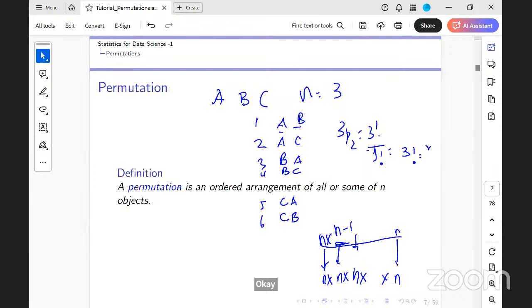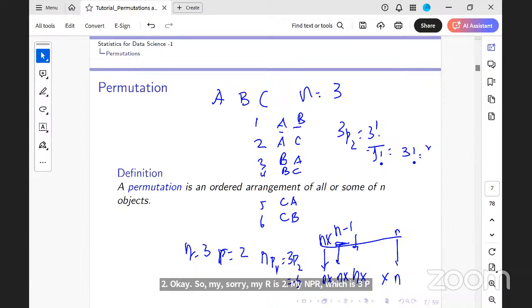Till here, is it clear? Yes, ma'am. Yes, sir. So now my n is 3 and my r is 2. My NPR, which is 3P2, gives 6 ways. Till here, is it clear? Yes, ma'am.